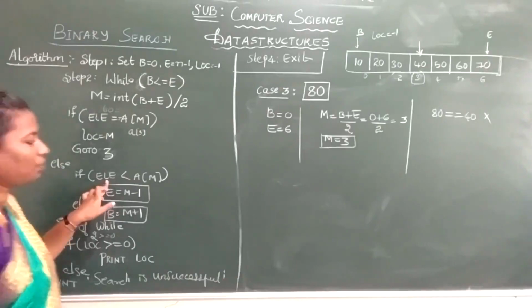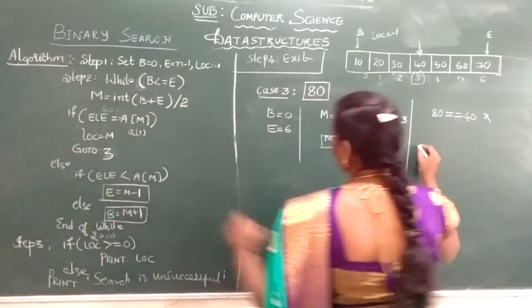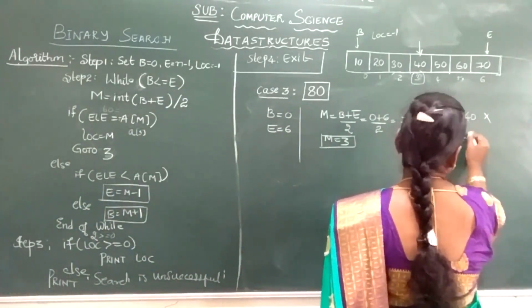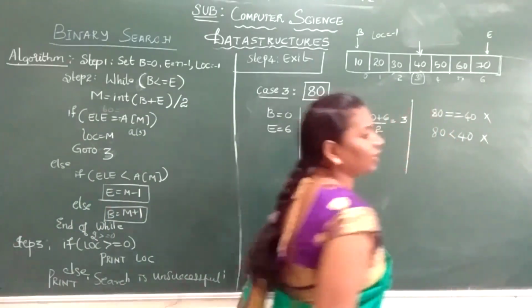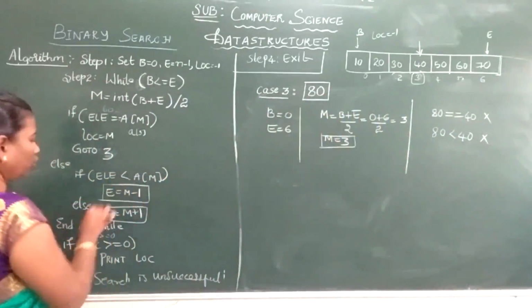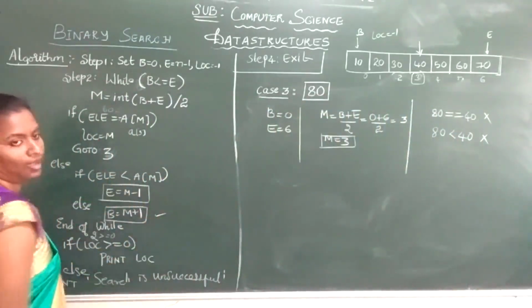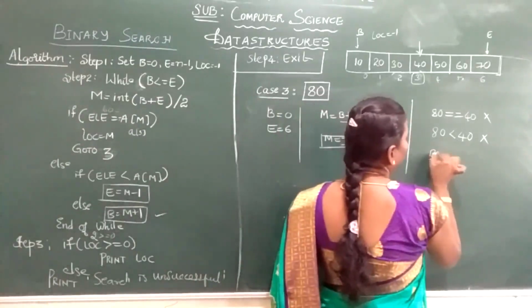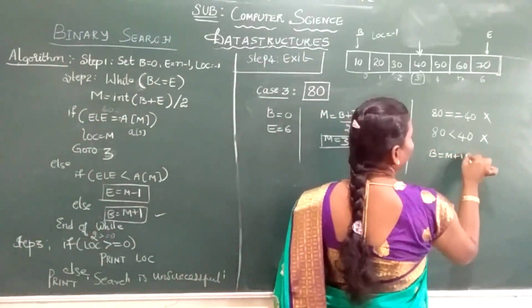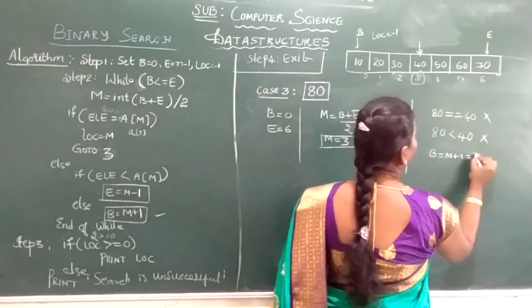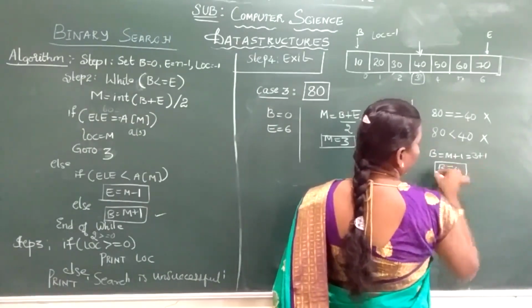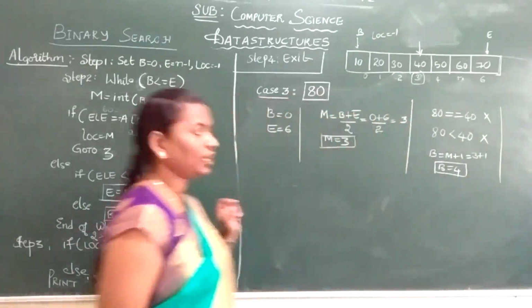I'll check comparison. What is my comparison? 80 is less than 40? No, here again the condition fails. So I'll go to the else part where I'll take beginning is equal to mid plus 1. What will change? Your beginning will change to m plus 1, that is nothing but 3 plus 1. So your beginning is 4. So what changed here? Your beginning changed.